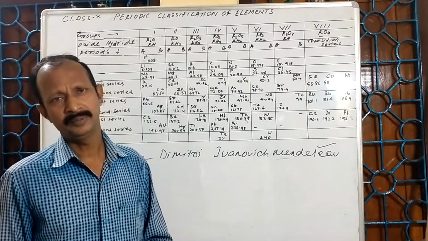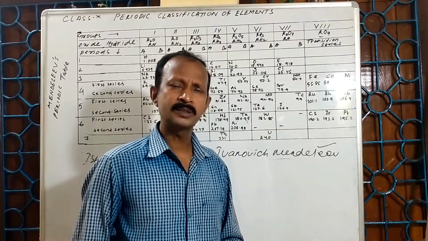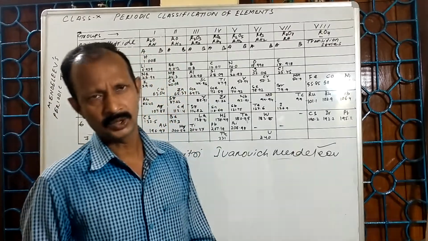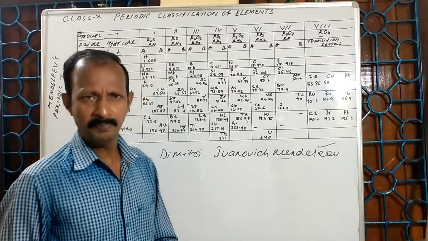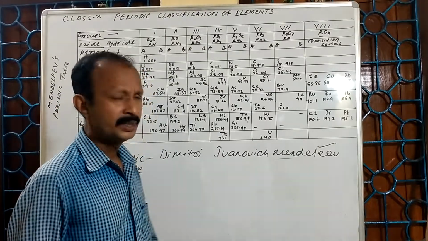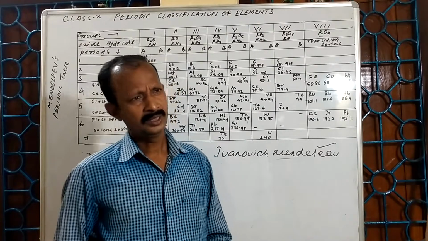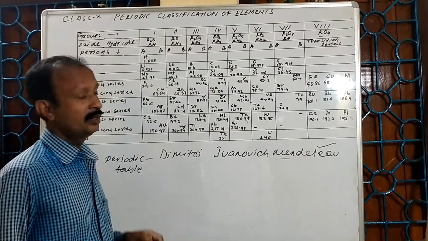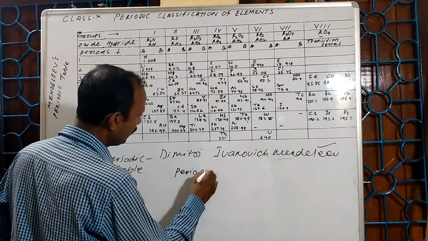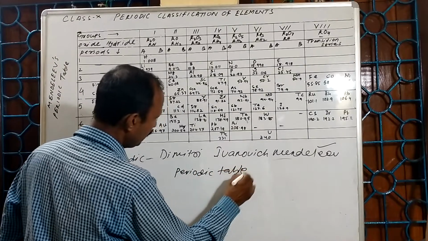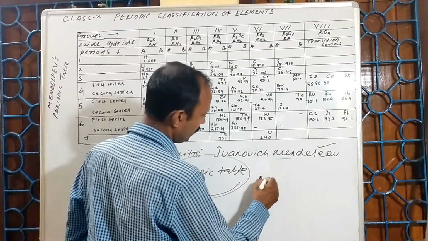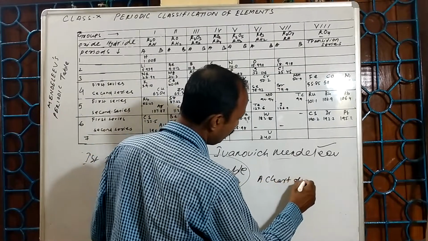Shortly we say Mendeleev. Before that, we have studied the attempts made by different scientists including Dauvergne and Newlands. But the first periodic table was successfully prepared by Dmitry Mendeleev. Before studying about his periodic table, first we should know what we mean by periodic table. Periodic table means a chart of elements.